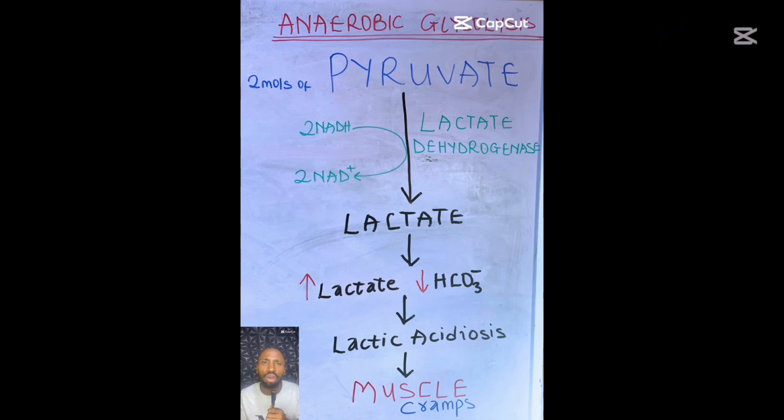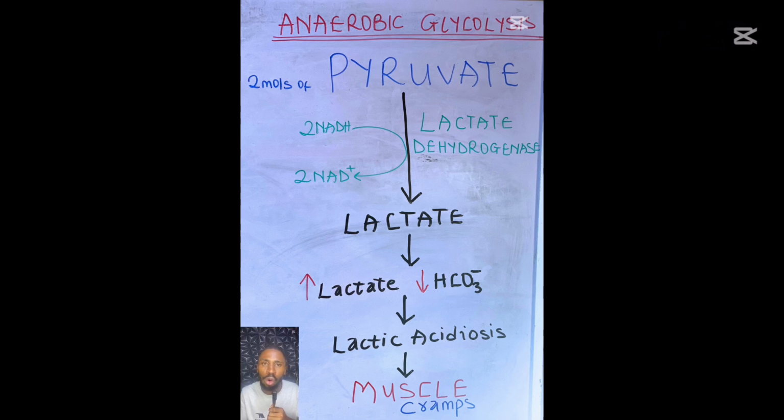If there is a massive continuous supply of oxygen, aerobic glycolysis will continue, whereby pyruvate will be transported to the mitochondria to form acetyl-CoA. From acetyl-CoA, the TCA cycle, or Krebs cycle, will occur, whereby we will form the energy in the electron transport chain in the inner mitochondrial matrix.